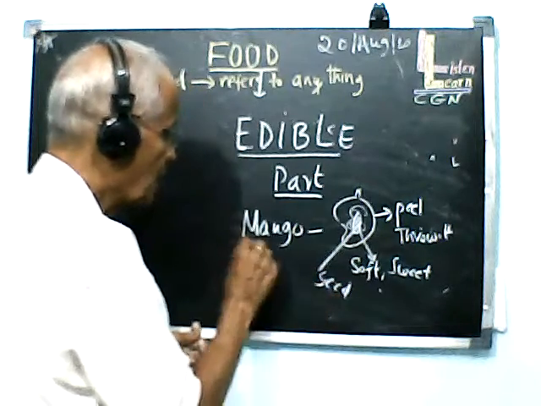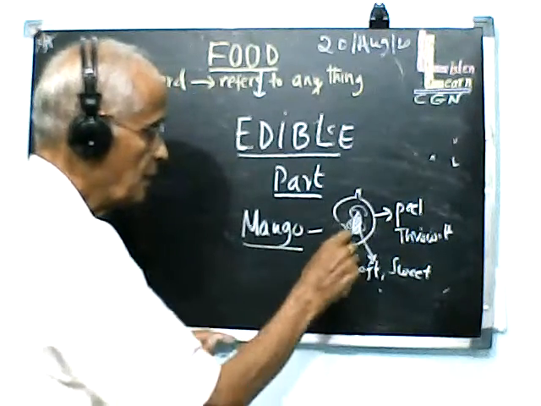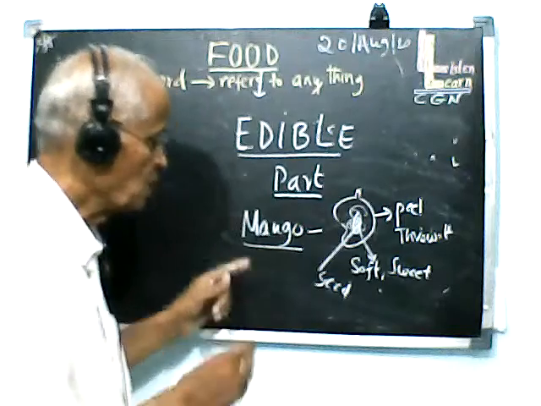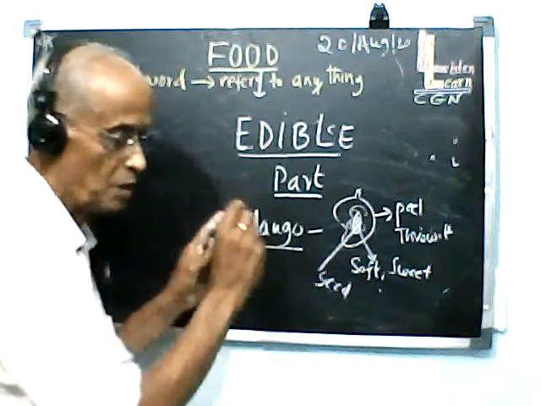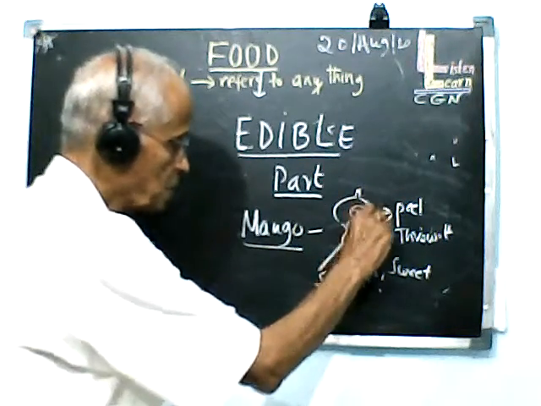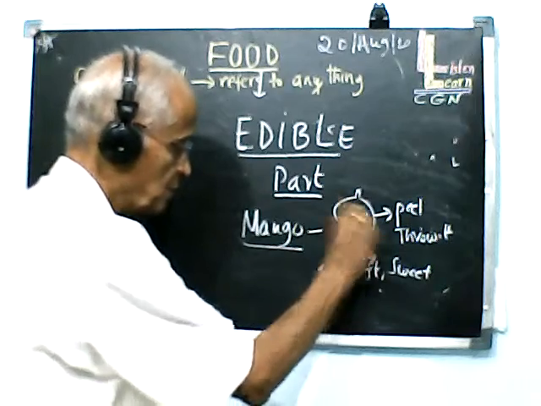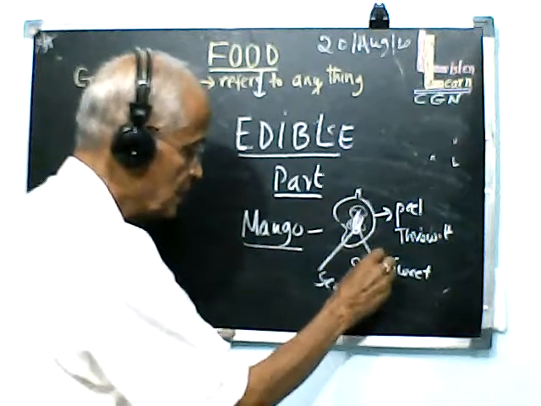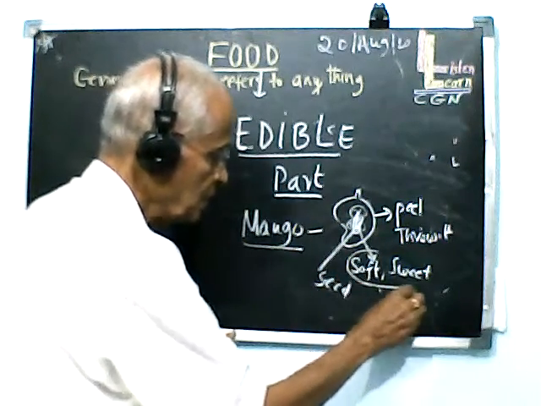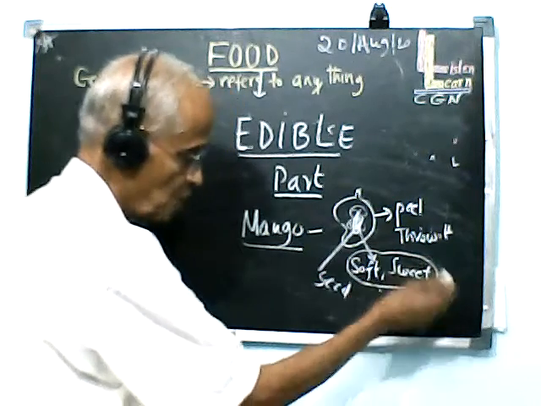So in this mango, there are two parts which are not edible. That is the outer peel and the inner seed. We eat only the inner soft material, which will be sweet or sour sometimes.